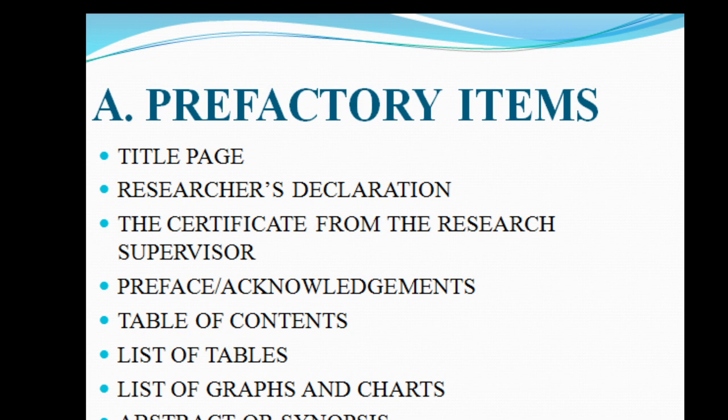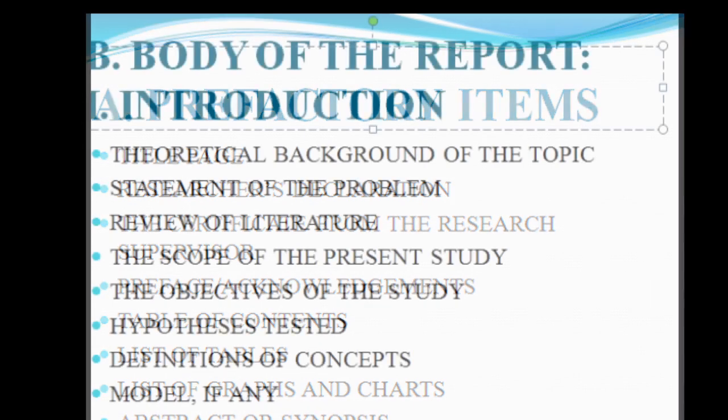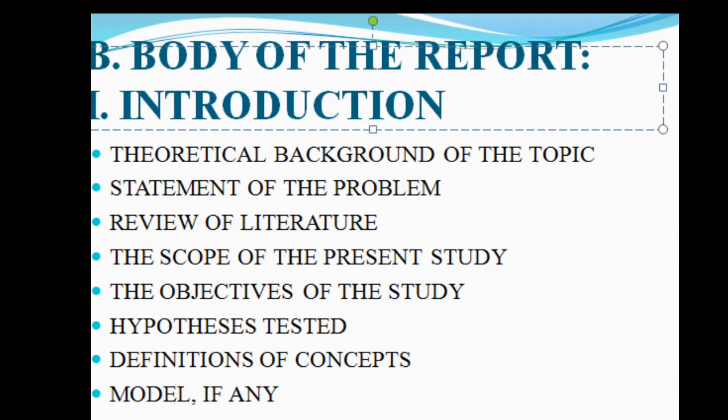From this, the researcher will be informing the reader about what is the research that he has undertaken, under whose guidance, to which university he or she is associated with, and in how many parts he is presenting his research report. In the body of the report, the first part would be the introduction, which will give a clear idea as to the historical perspective of the topic that is chosen for the study by the researcher.